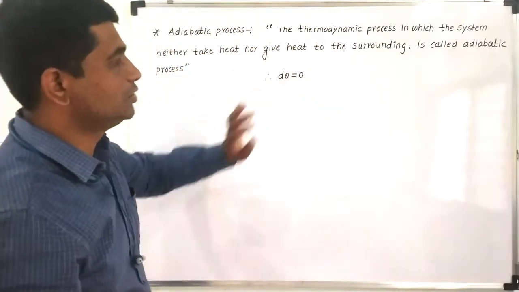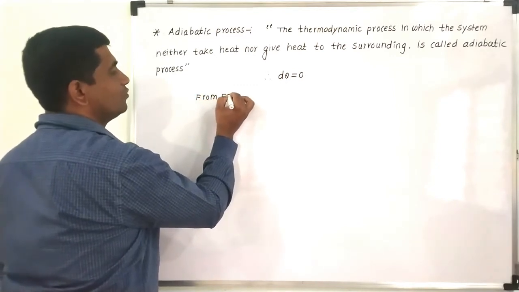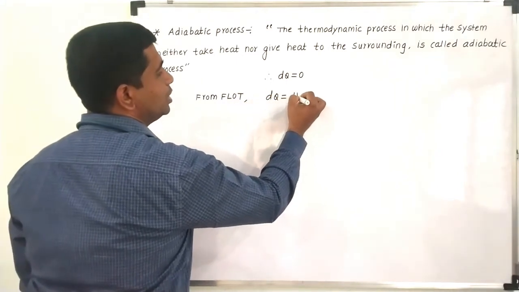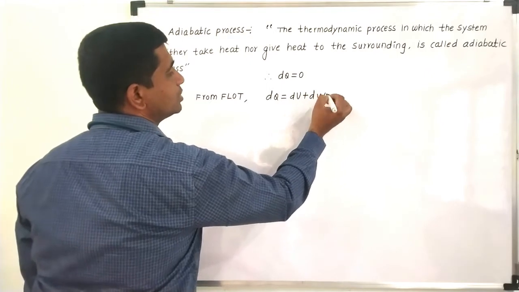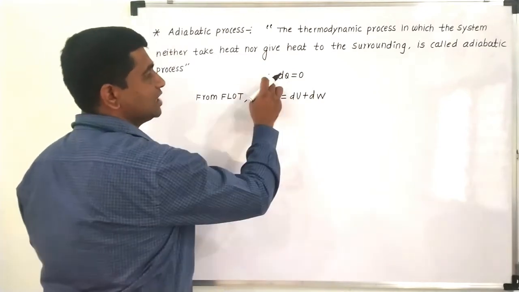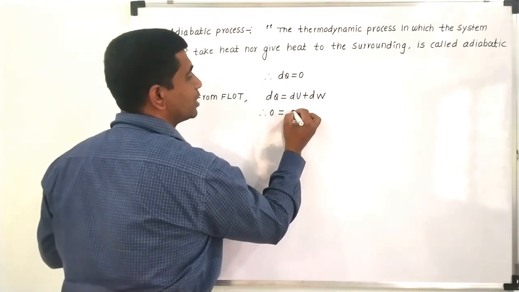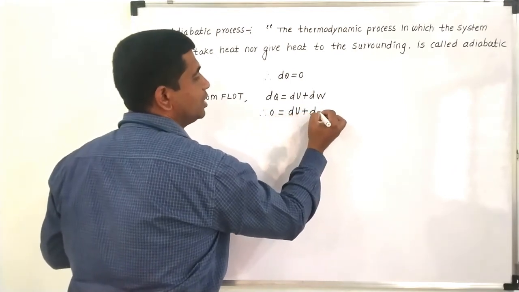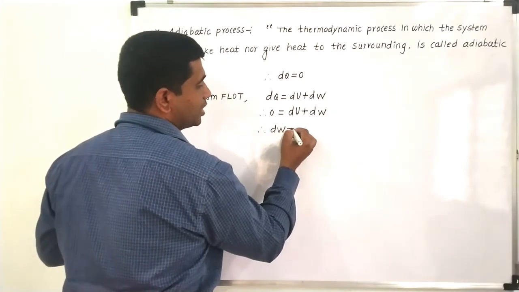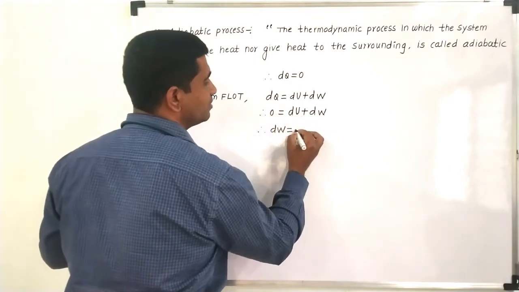From the first law of thermodynamics, we know the mathematical statement: dq is equal to du plus dw. That is the mathematical statement of the first law of thermodynamics. As for the adiabatic process, dq is equal to 0. If I substitute it in this equation, dq is equal to du plus dw, I can rewrite it. If I transfer du from this side to this side, it was plus, on this side it becomes minus.